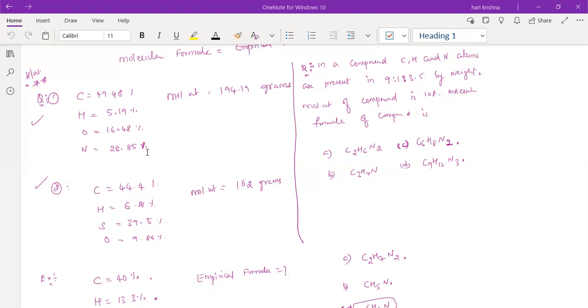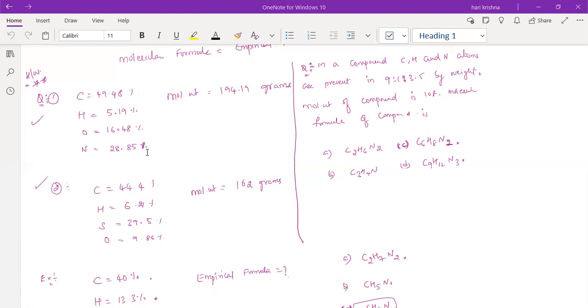What about the molecular formula? Sir, for the first one, you have to find the empirical formula only, right?